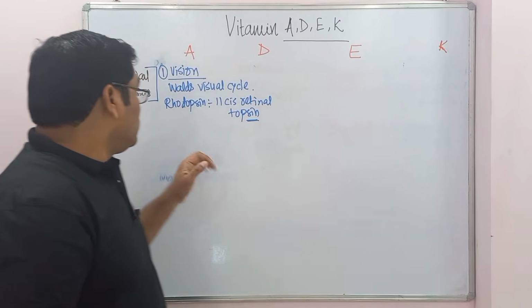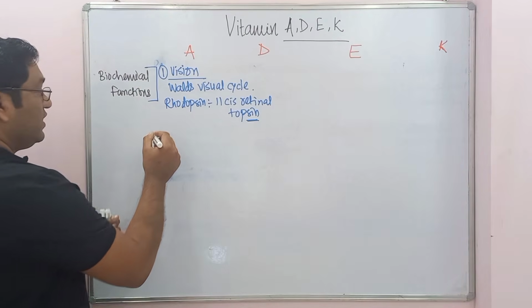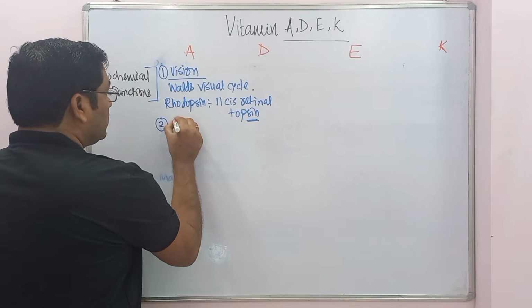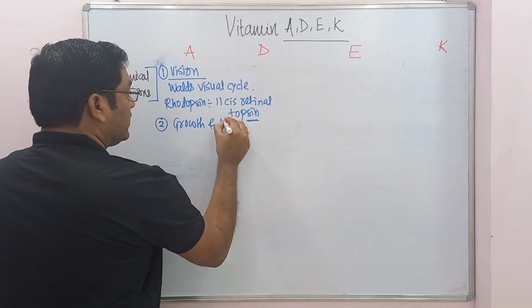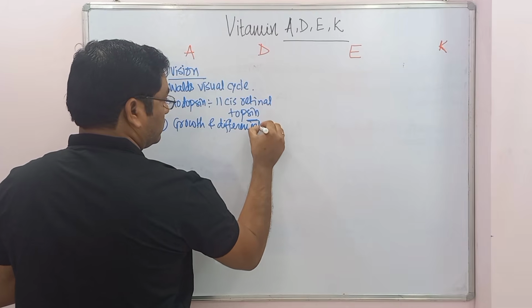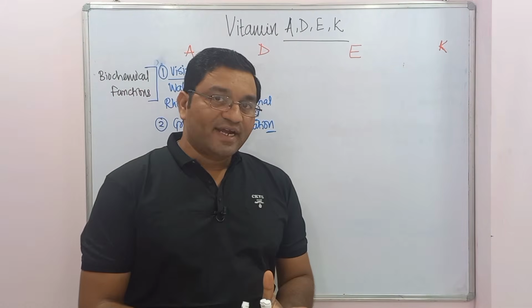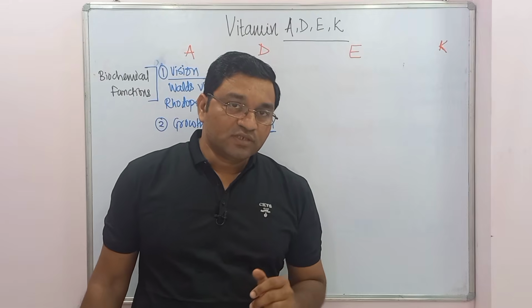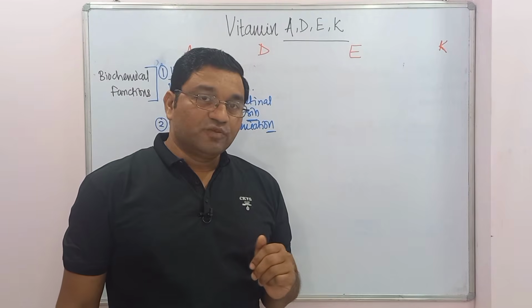Now it is important in the Wald's visual cycle. This is an important function of vitamin A. Second, it is important in the growth and differentiation of the cell. Retinoic acid particularly acts on the intranuclear receptors, and it is important for the transcription and translation process.